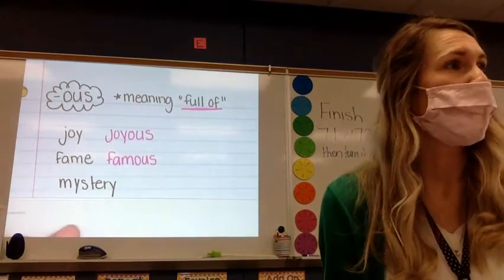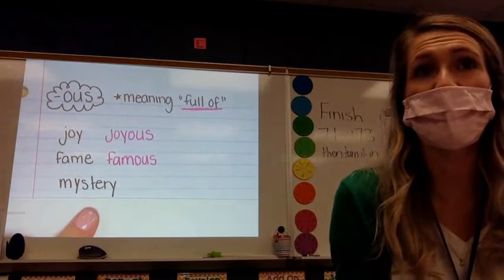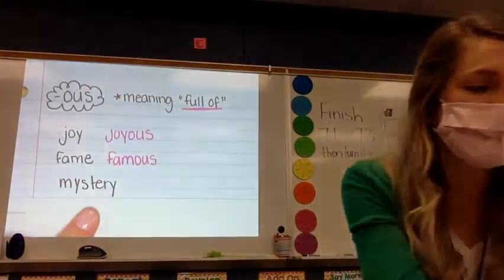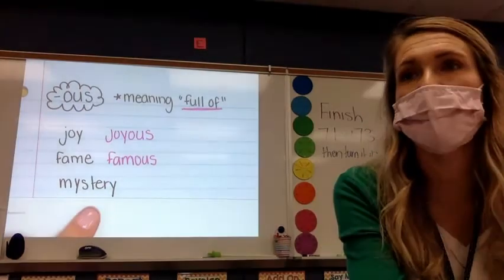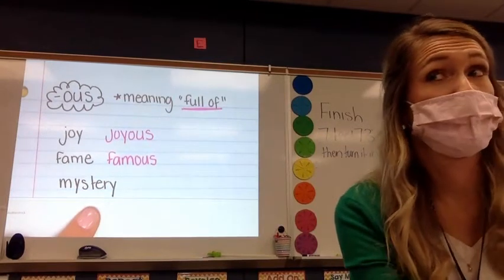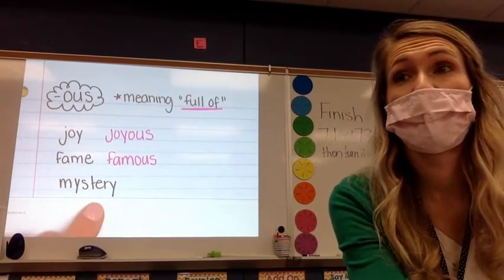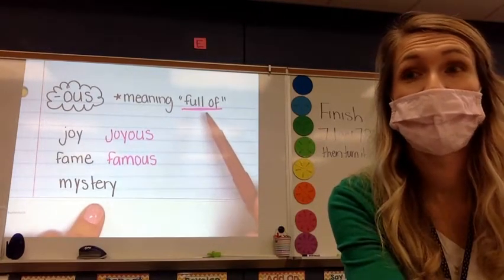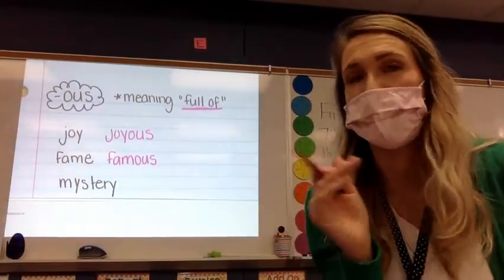Now, we're going to take the word mystery and we're going to add our OUS at the end. So what does our word become? Mysterious. What do we know about mysterious? What is our new meaning of our word mysterious once I write it going to be? Joey. Full of mystery. You're right. It's just like it, right? It goes right with it.